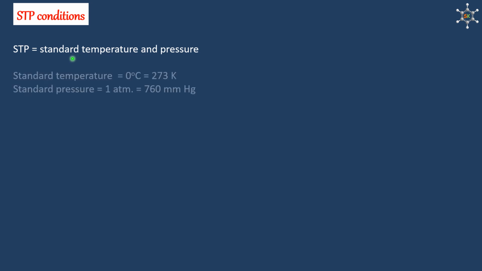STP conditions. STP stands for standard temperature and pressure. Standard temperature is 0 degrees Celsius or 273 Kelvin, and standard pressure is 1 atmosphere, that is 760 mm mercury.